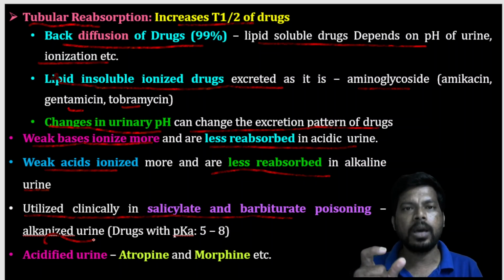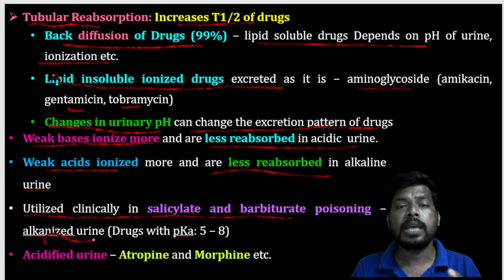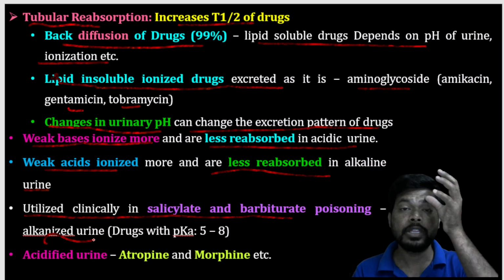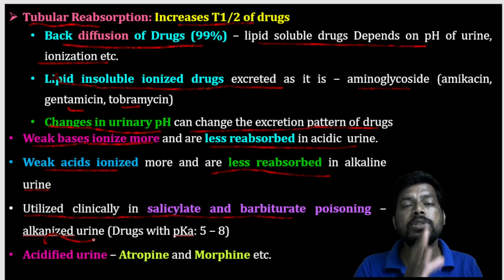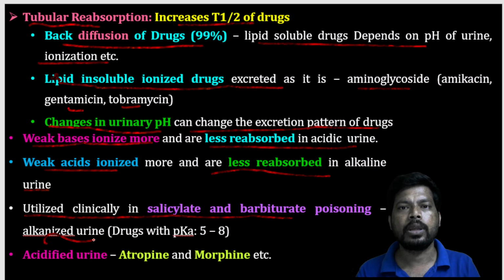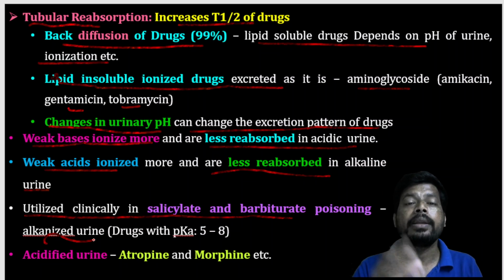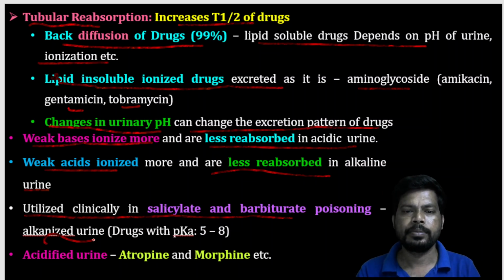That poisoning or overdose can be countered by giving a weak base or strong base, because salicylic acid and barbiturates are acidic in nature. If you give a strong base, it ionizes these substances, and ionized molecules are readily eliminated through the urine.